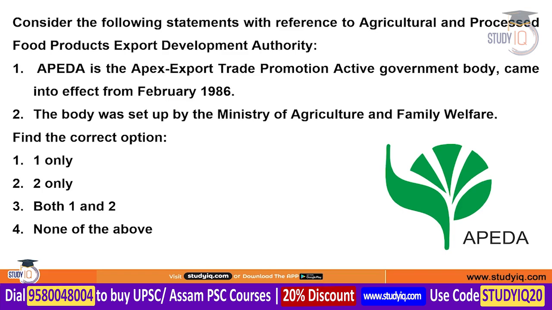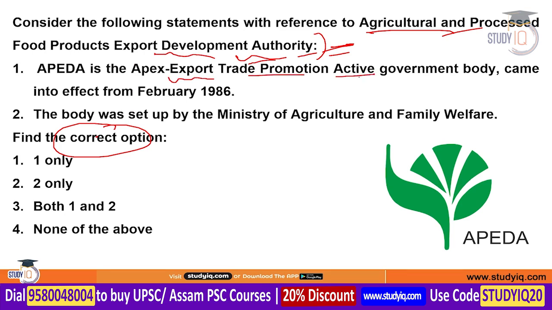Next question is about APEDA itself, because it is an important agency and was seen in the news due to red rice. Find the correct option in the context of the Agricultural and Processed Food Products Export Development Authority. The first point is, it is the apex export trade promotion government body, which came into effect in 1986. The second is, this body was set up by the Ministry of Agriculture and Farmers Welfare. Remember, this question is very, very important.